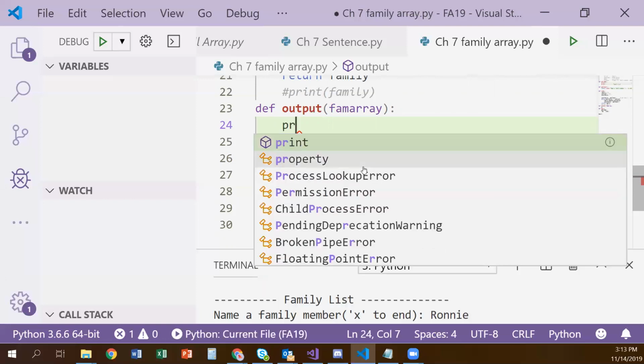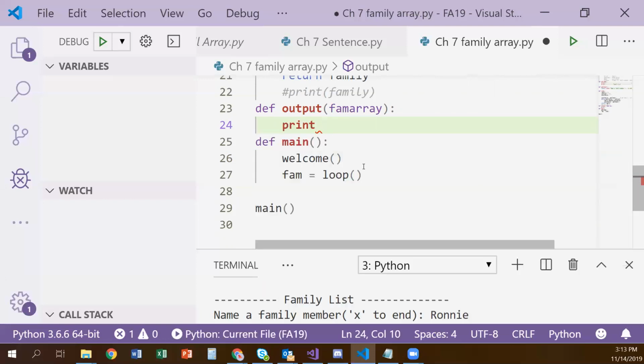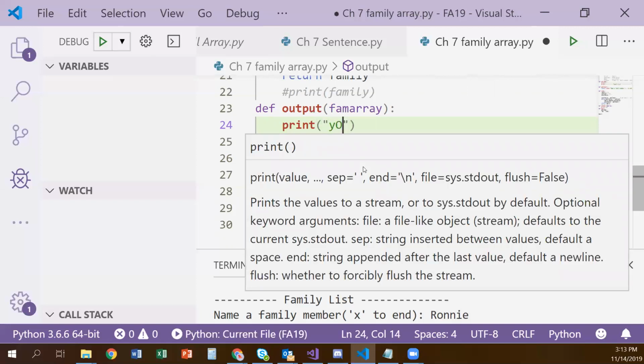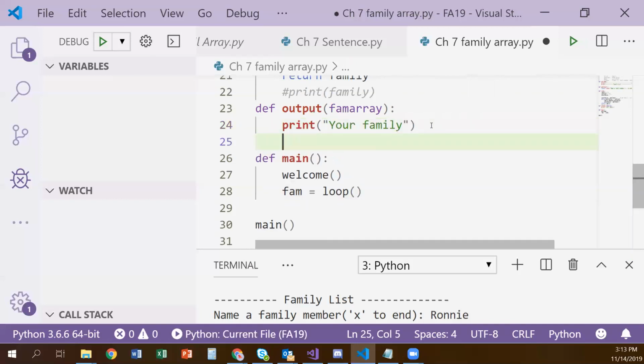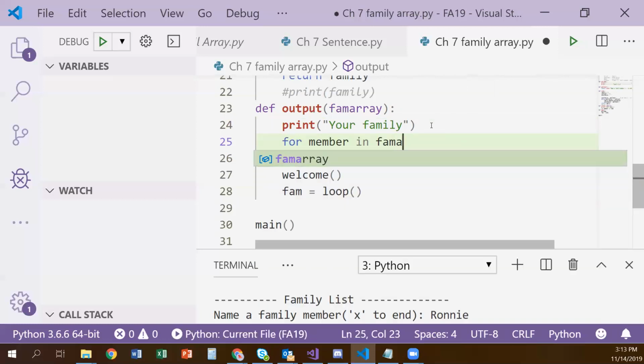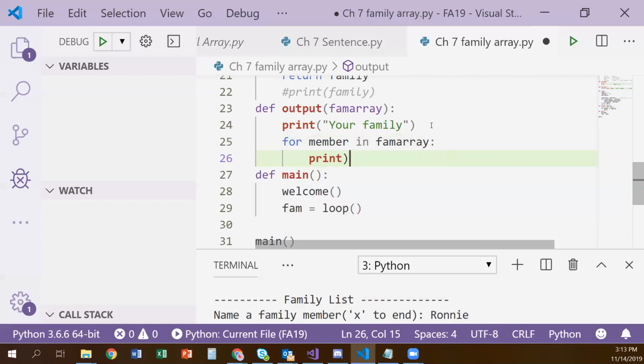And then let's print out, whoops, I got caps lock on again. Your family. And then for each member in fam array, we want to print that member.